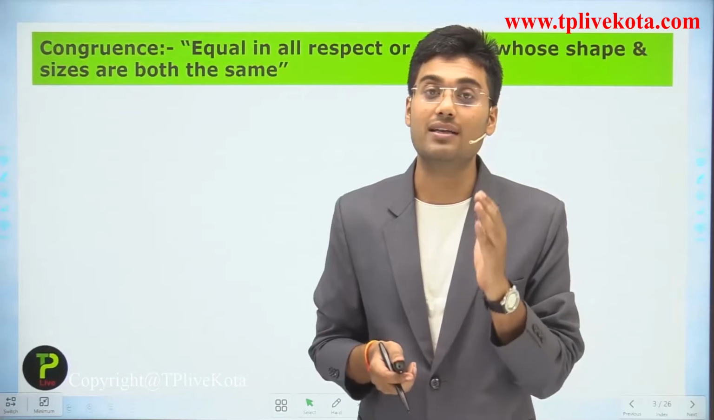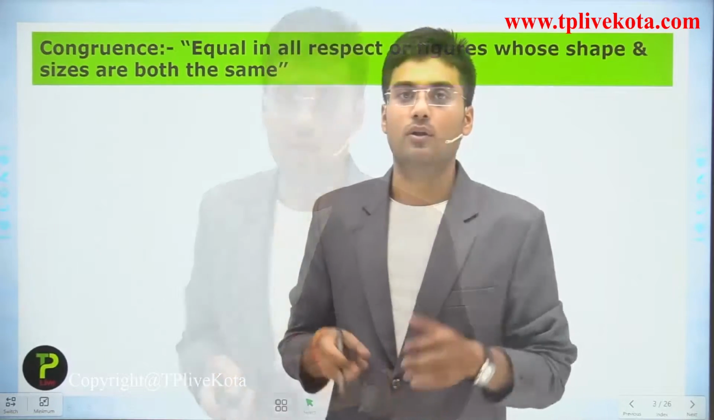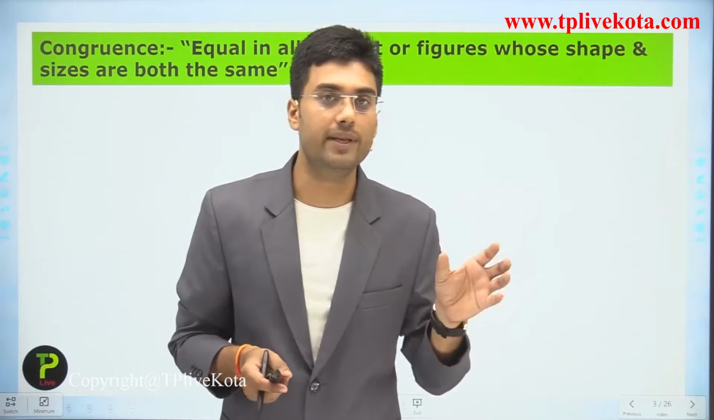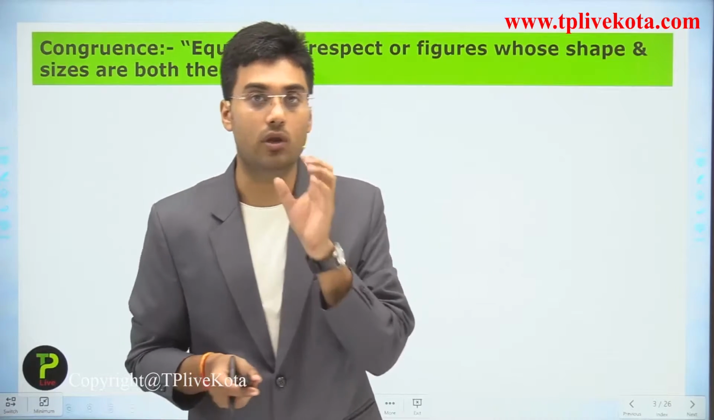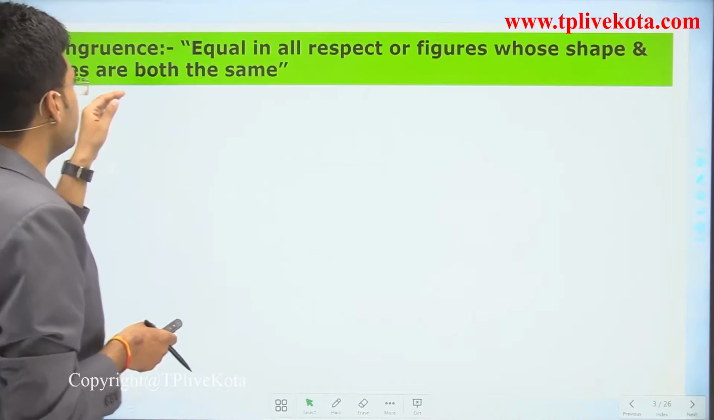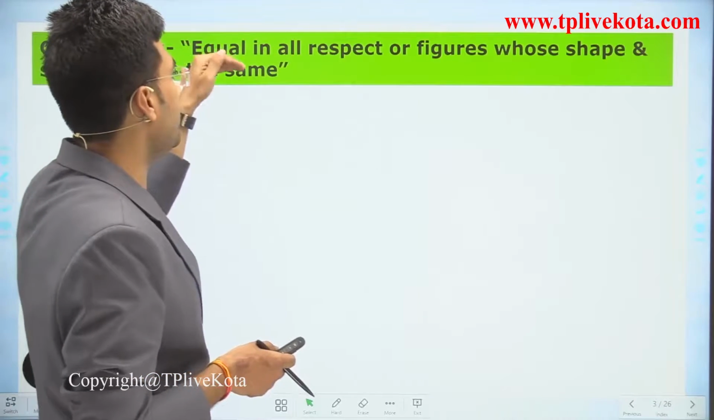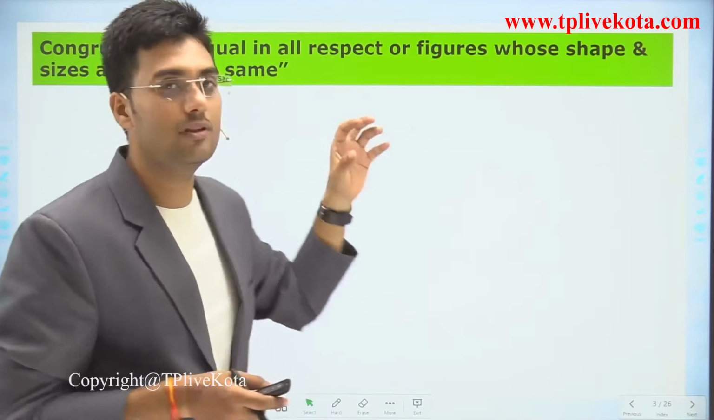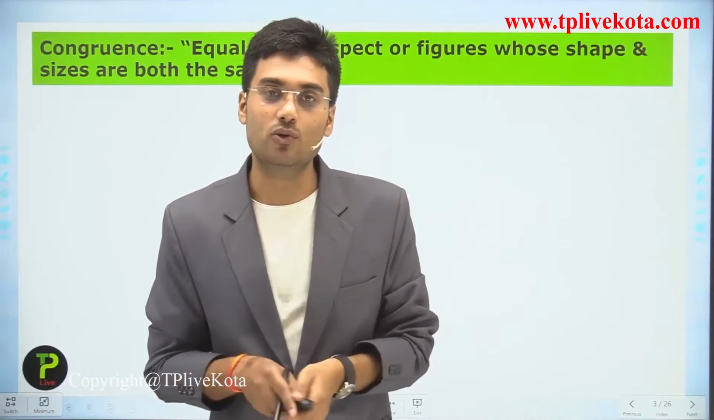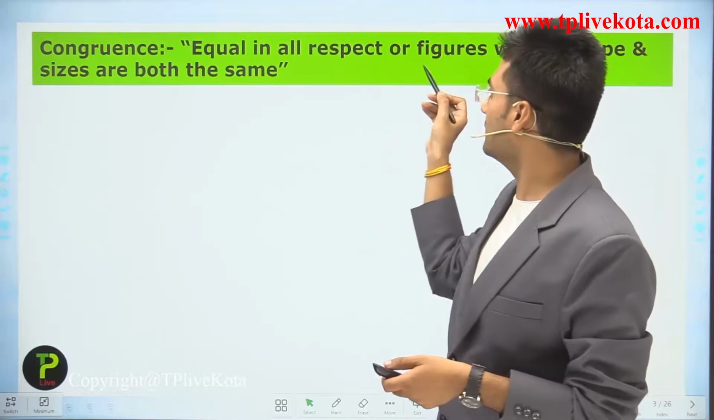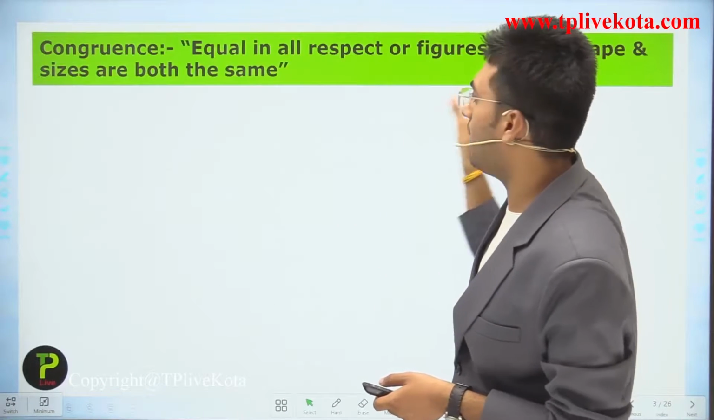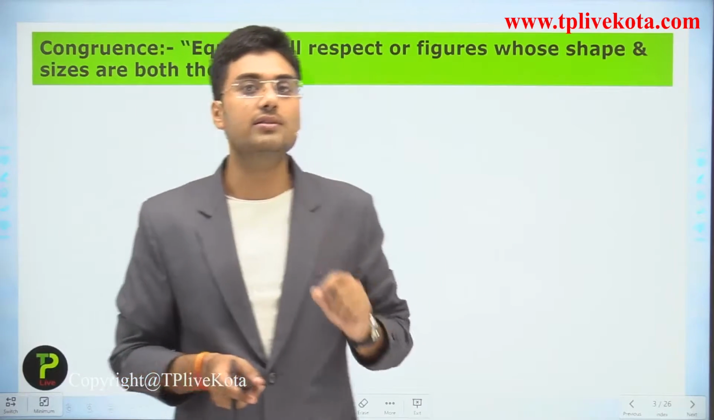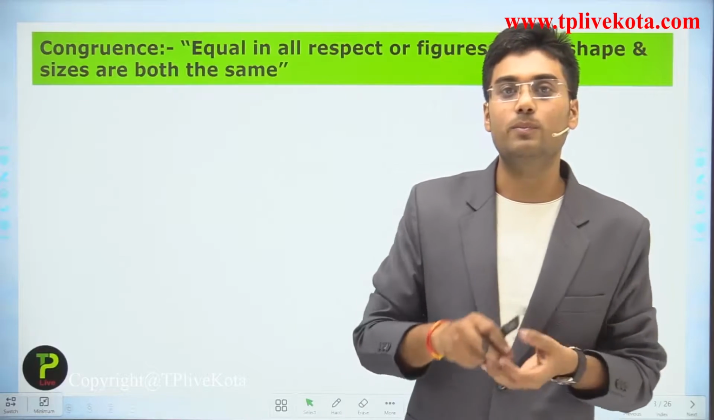We discuss congruency. What is the word meaning of congruency? The word meaning of congruency is equal. So we can say that congruency is equal in all respects, or figures whose shape and size are both the same. Or in simple language, we can say that two figures are congruent if they are superimposed.